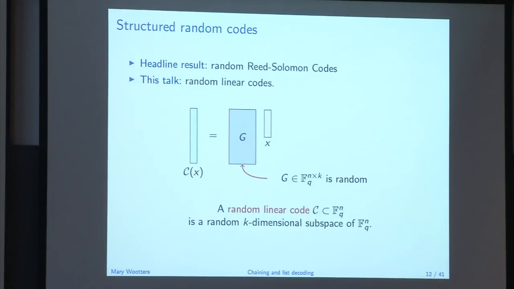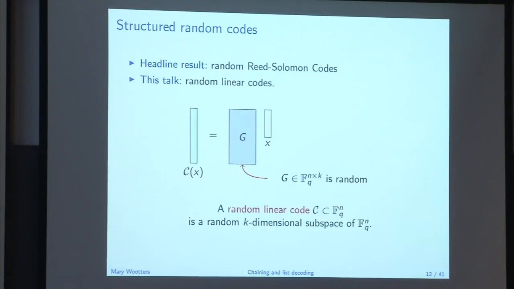So the code is a random k-dimensional subspace of F_q to the n. There's some tediousness of, well, what if this doesn't have full rank? Let's ignore that. Random matrices have full rank, always. So a random linear code C is just a random k-dimensional subspace of F_q to the n. This is much less random than a completely random code, but it's still a little bit random. And the question that we're going to be after is, are random linear codes near optimally list decodable?